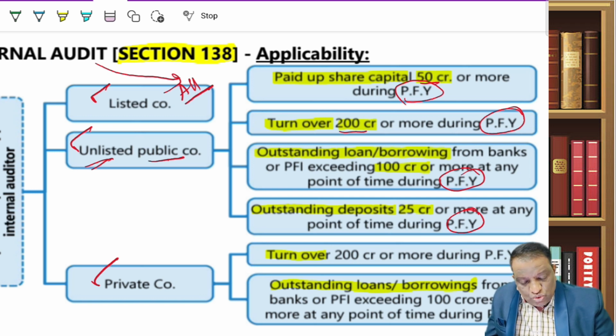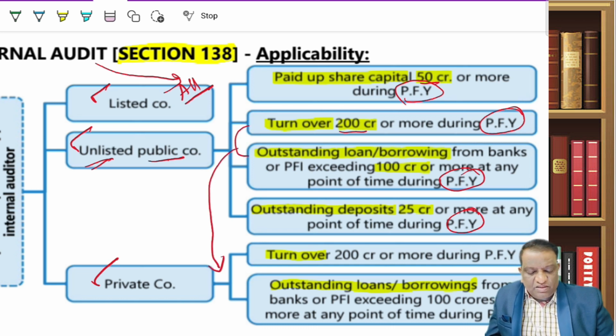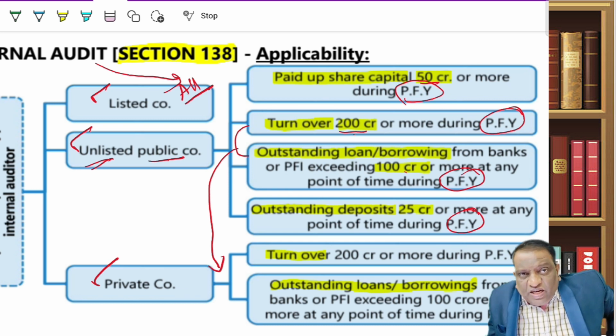The same points come for private companies. Anyway, they can't accept deposits, so that is immaterial, and a private company cannot have 50 crore share capital. So the turnover and outstanding loan limits are the same, 200 crore and 100 crore. If any one condition is satisfied, though you are a private company, internal audit becomes mandatory.